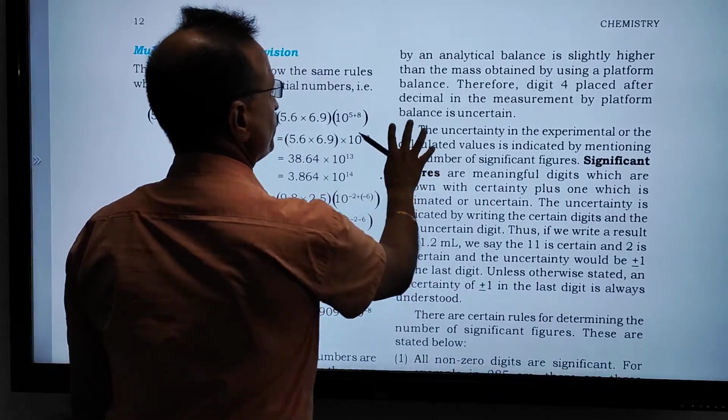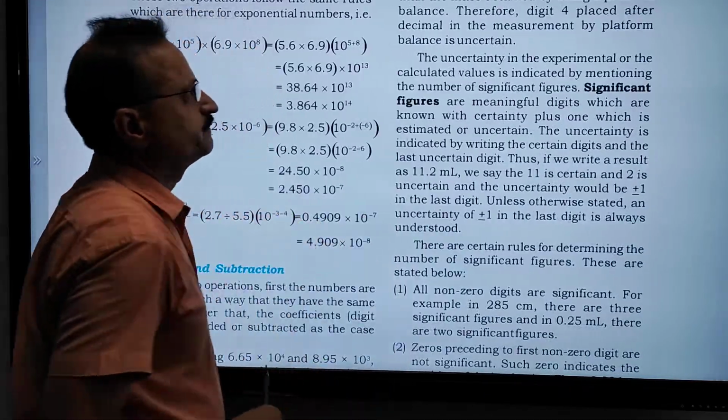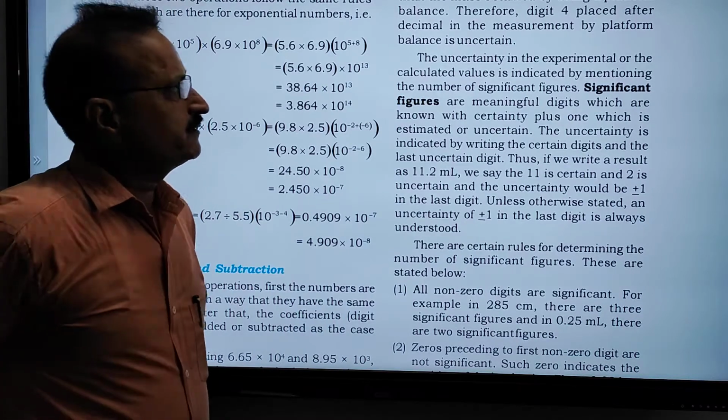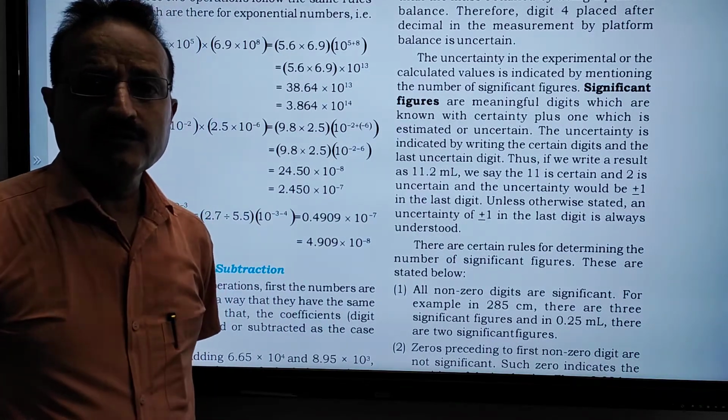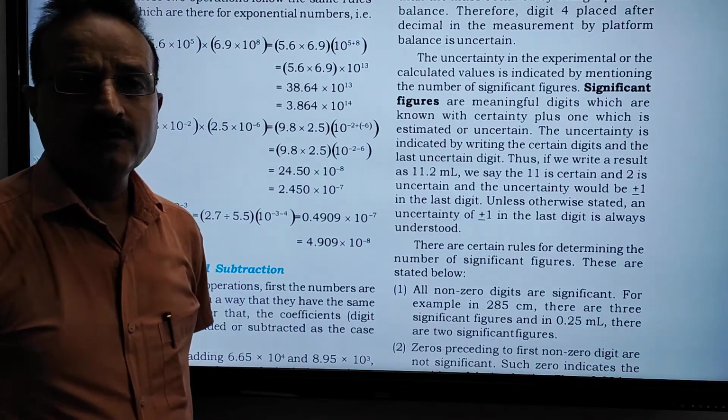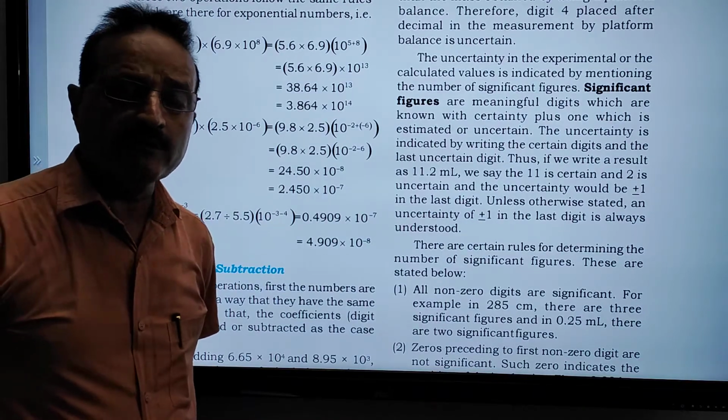By a different person or by the same person, we can say which instrument gives a slightly higher mass.